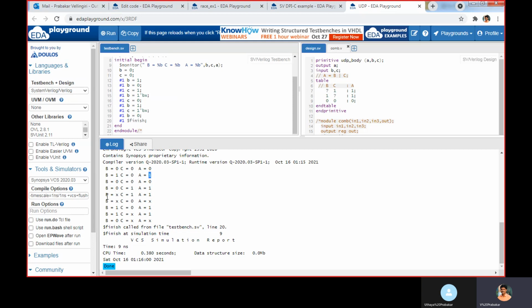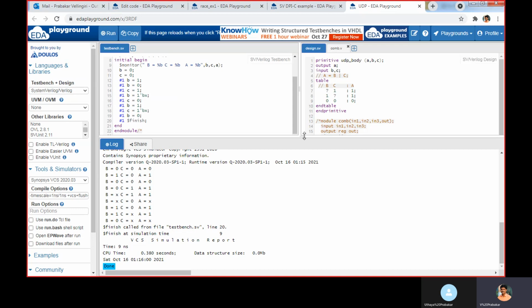Likewise, you see B X 1, we are getting 1. X 1, we are getting 1. So this combination X 0, X 0, we didn't mention, right? So for that, we will get don't care. 0x, 0x we didn't mention, for that we will get don't care.